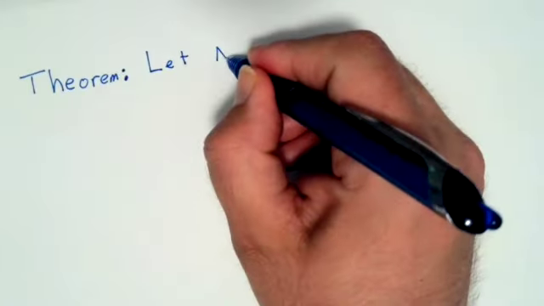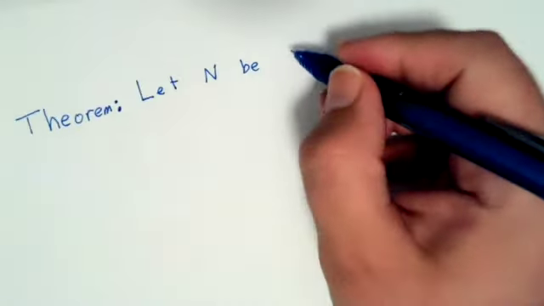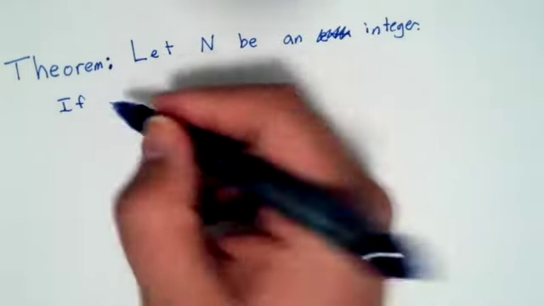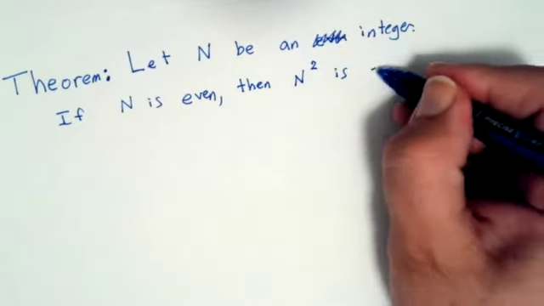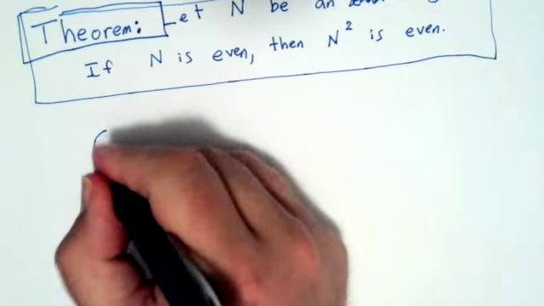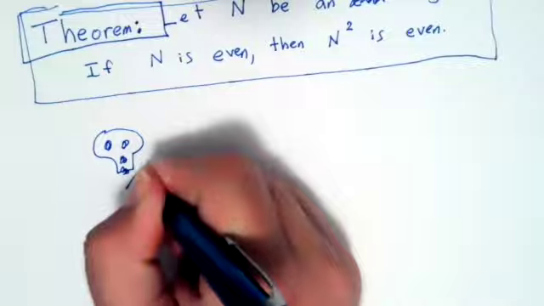So let's say let n be an integer. Let's start with that. If n is even, then n squared is even. Don't do this. What I'm about to do is very bad.